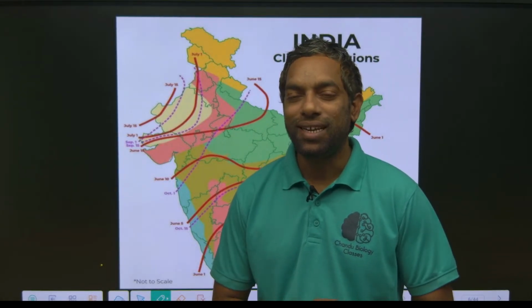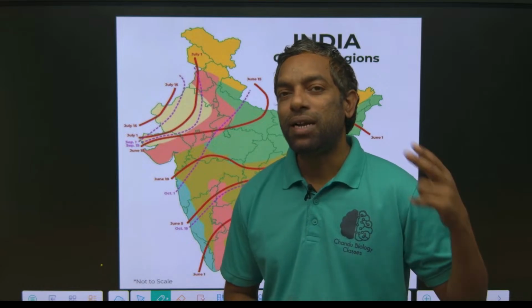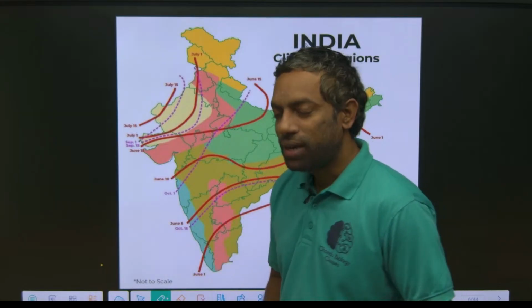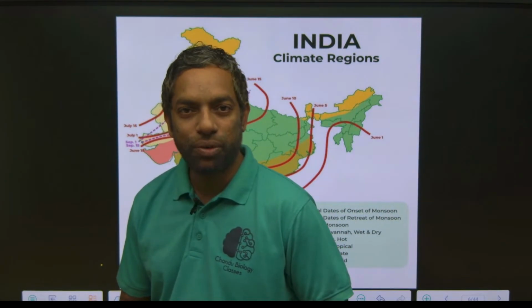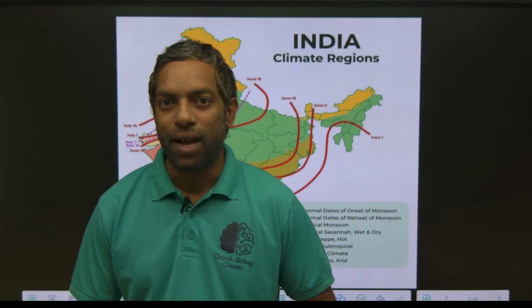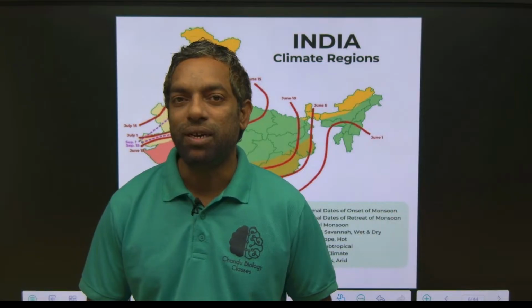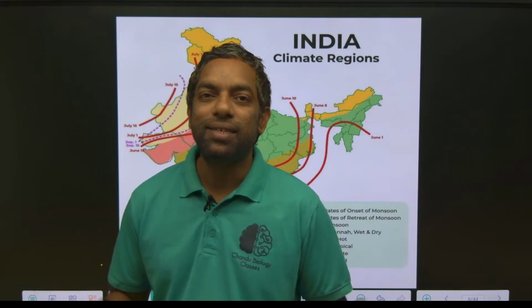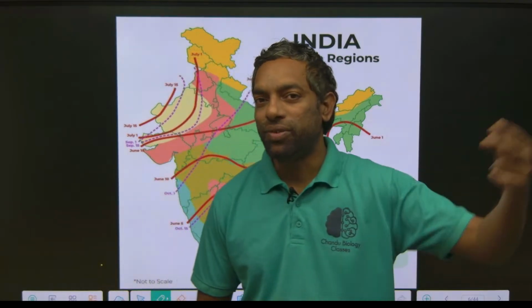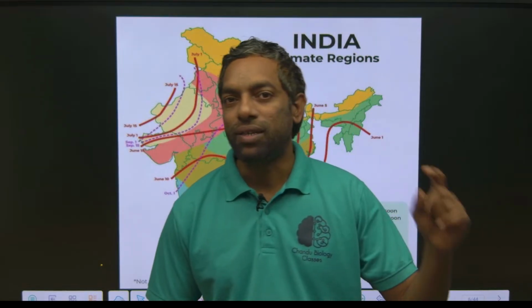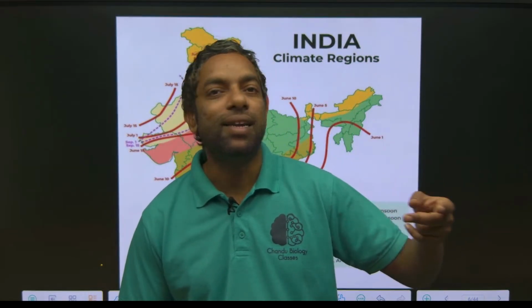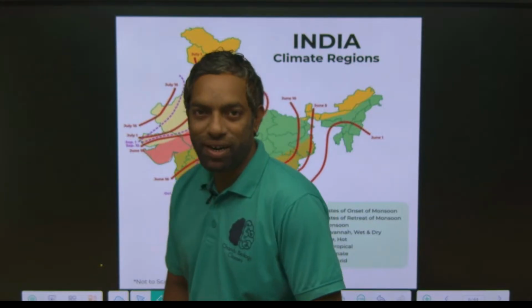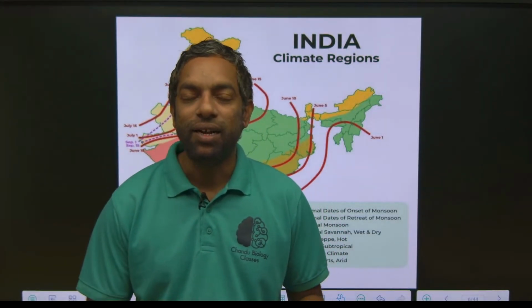What is a monsoon? There are two monsoons, the southwest monsoon and the northeast monsoon. The southwest monsoon starts in June and ends in September, and the northeast monsoon starts in October, runs through October and November, and ends in December. So in India two monsoons take place, the southwest monsoon and the northeast, which is the retreat monsoon.